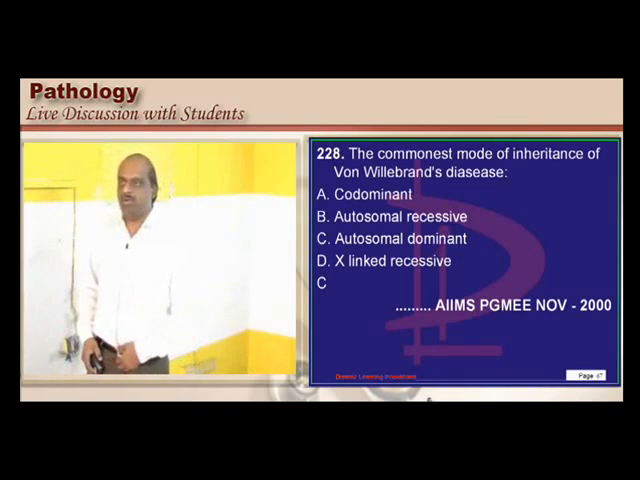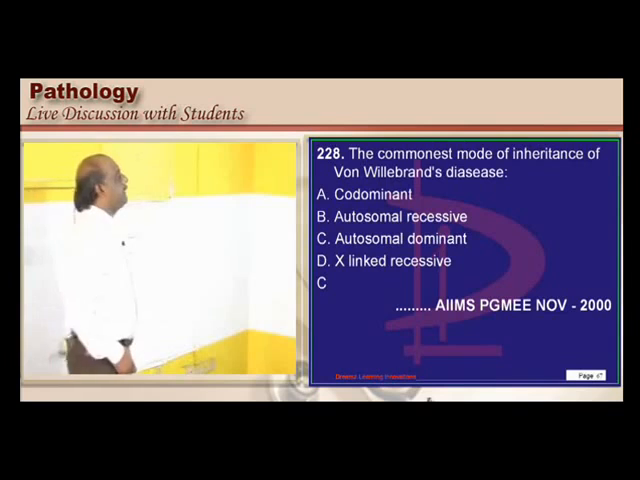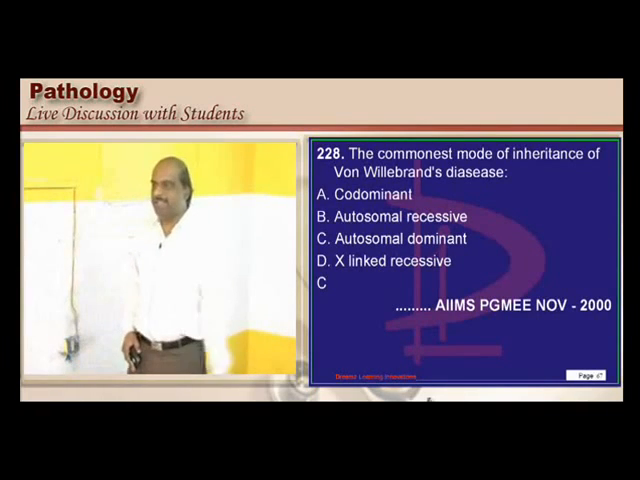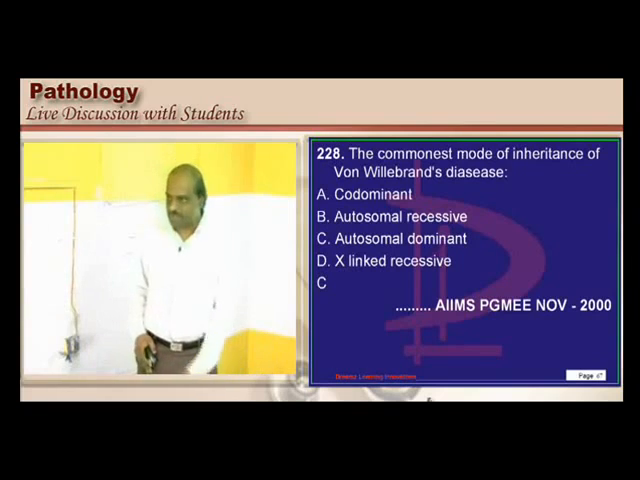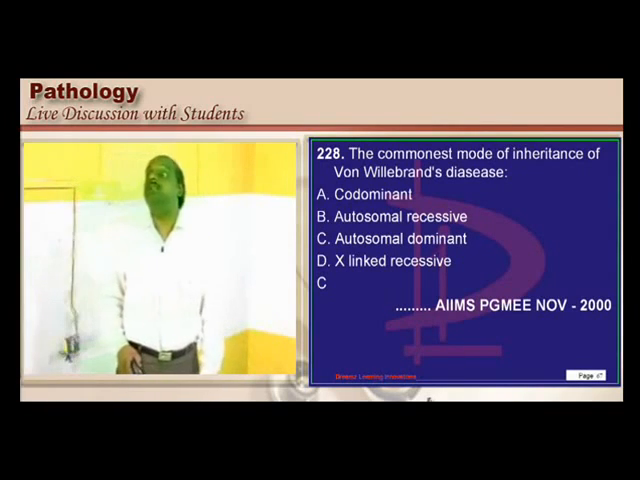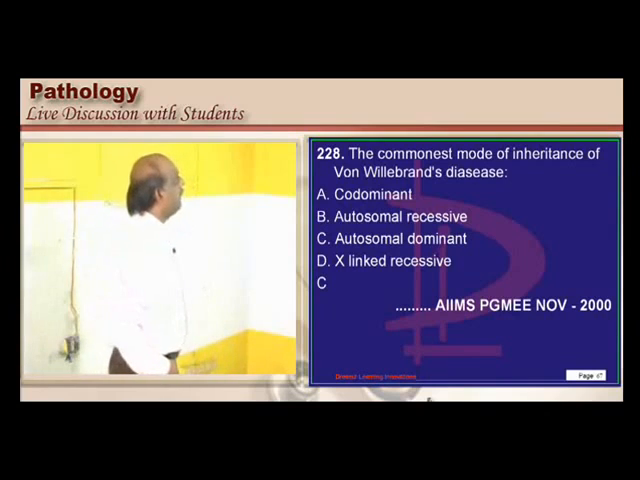And what is important about von Willebrand? Why you need to remember? The most common inherited bleeding disorder is von Willebrand, not hemophilia. Common mistake done in the exam. We answer it as hemophilia, but that is not the most common. The most common inherited bleeding disorder would be the von Willebrand's disease, is what you need to fundamentally understand.